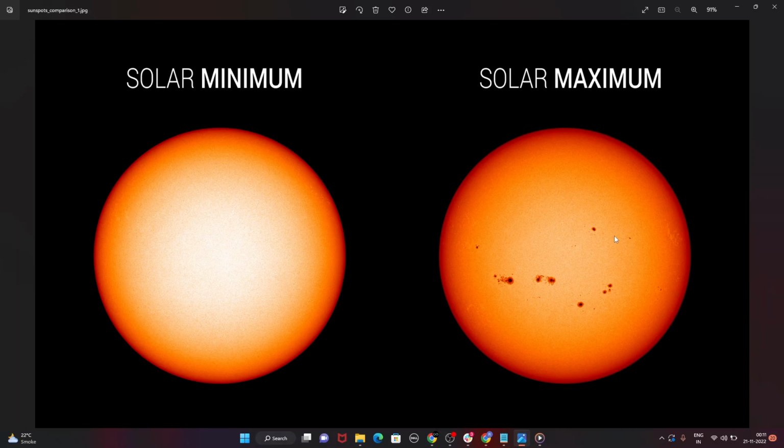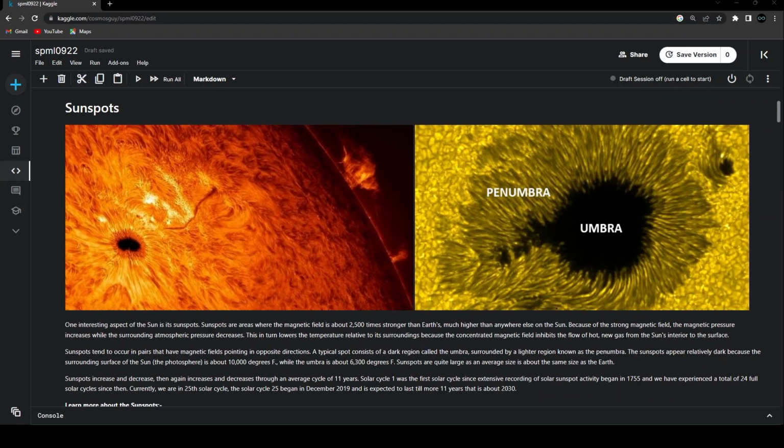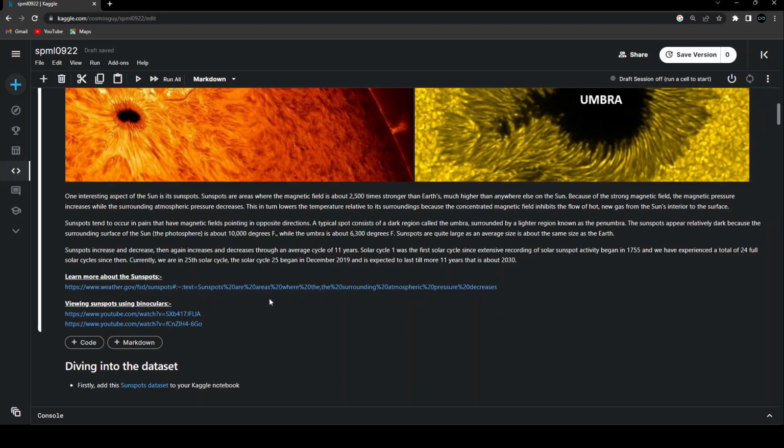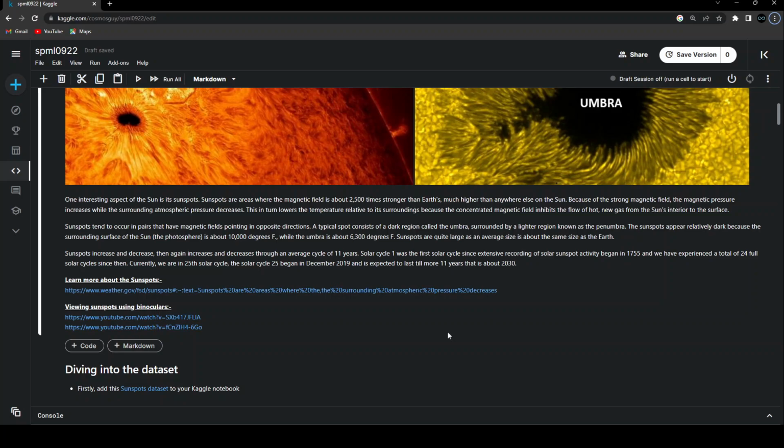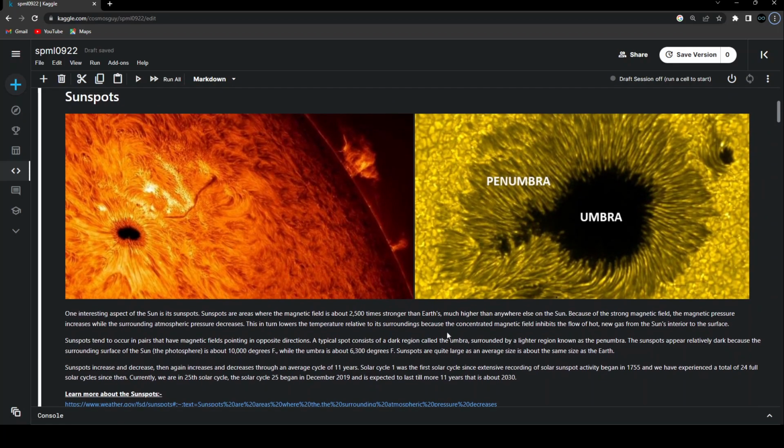Also, sunspots increase and decrease, then again increase and decrease through an average cycle of 11 years. Solar cycle 1 was the first solar cycle since the extensive recording of sunspots actively began in 1755, and we have experienced a total of 24 full solar cycles since then. Currently, we are in the 25th solar cycle, solar cycle 25. It began in December 2019 and is expected to last approximately 11 years, that is about 2030. So yeah, that is pretty much the information that we need to have in order to get started with the data set.